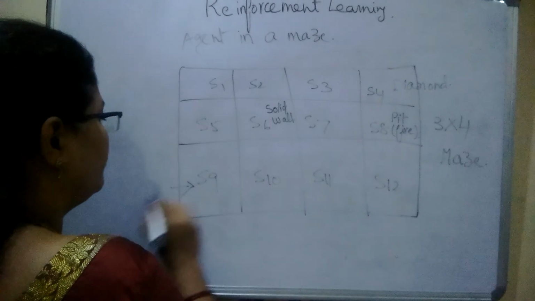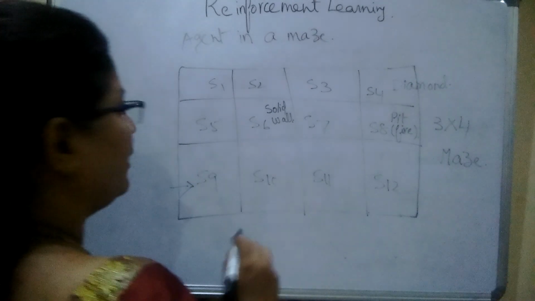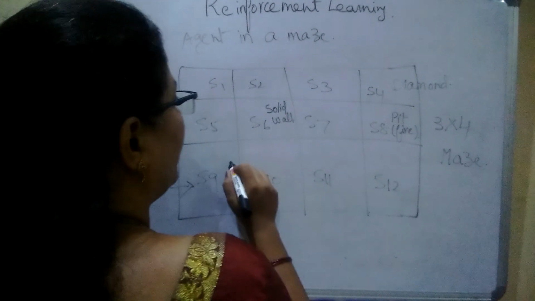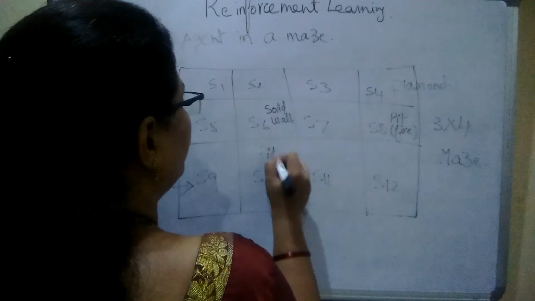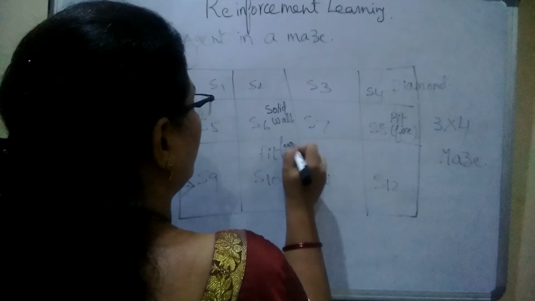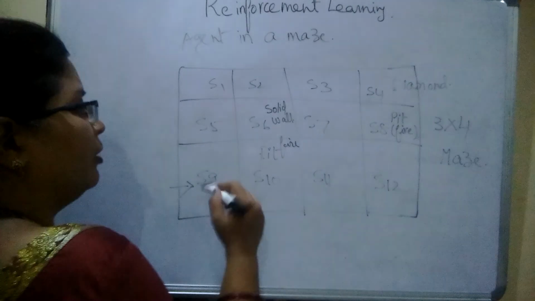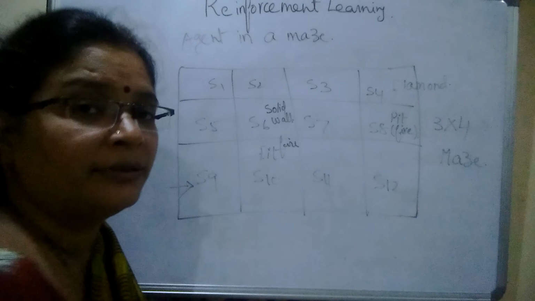He enters from room number S9. After entering S9, in the S10 he has a fire pit. So by crossing all these things he has to reach the diamond.